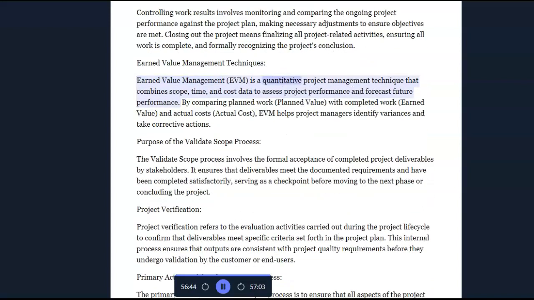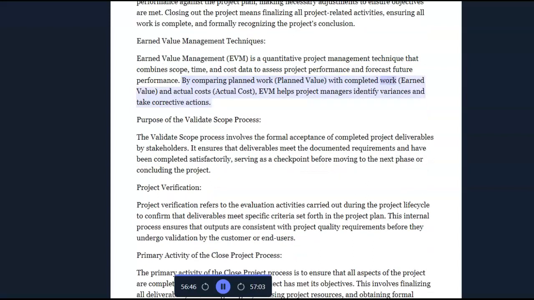Earned value management techniques. Earned value management (EVM) is a quantitative project management technique that combines scope, time, and cost data to assess project performance and forecast future performance. By comparing planned work, planned value, with completed work, earned value, and actual costs, actual cost, EVM helps project managers identify variances and take corrective actions.